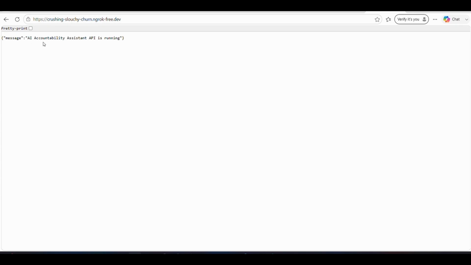So here we get the message AI Accountability Assistant API is running. That means everything is fine. So now we can move to our handset and check how our Telegram mini web app works and how our AI agent actually works.